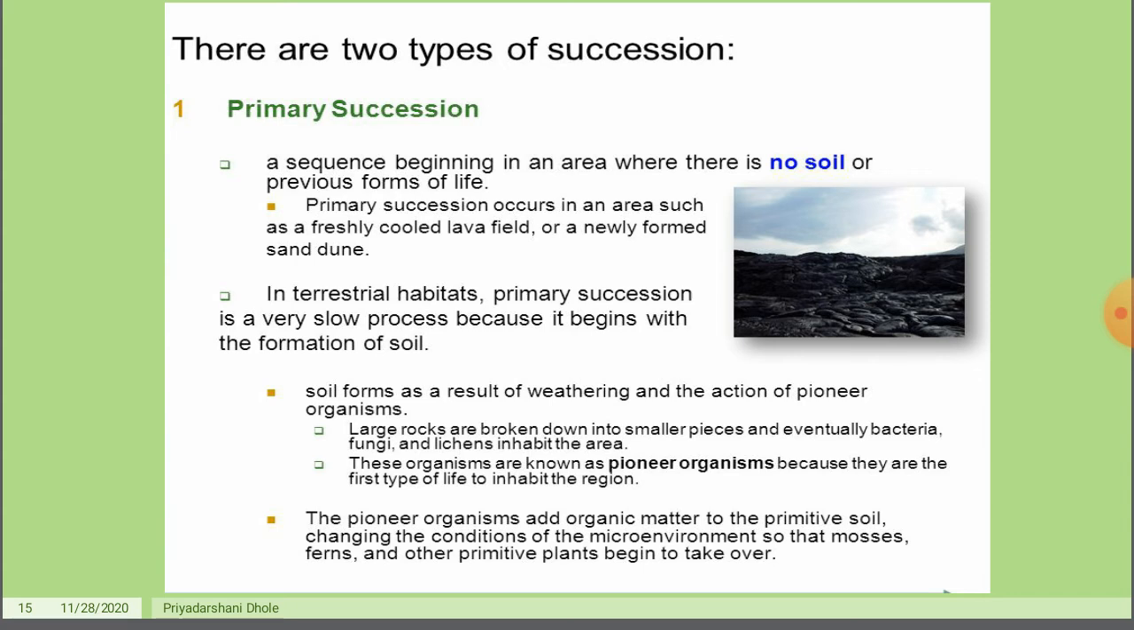This formation of soil takes place with the organisms which are called pioneer organisms, that is mosses, ferns, etc. and lichens.